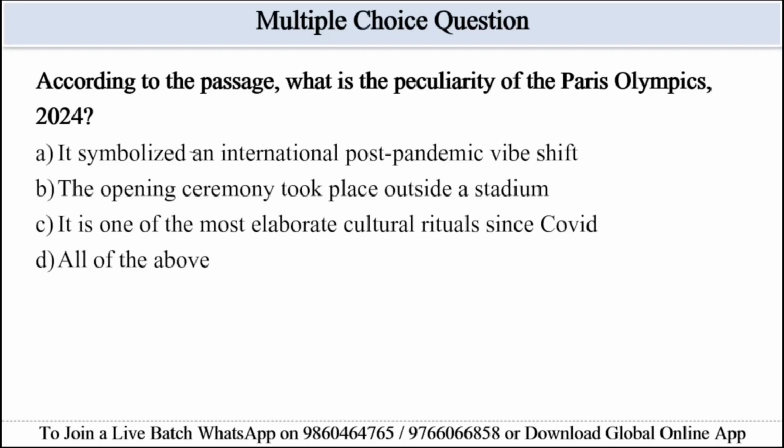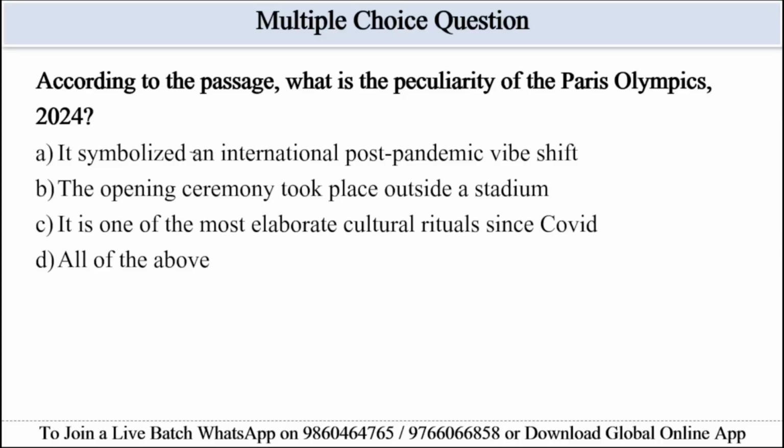This is true, but it is not the only peculiarity. Option B says the opening ceremony took place outside a stadium. This is also true and explicitly stated as the first. Option C, it is one of the most elaborate cultural rituals since COVID. This is also a true statement from the passage.